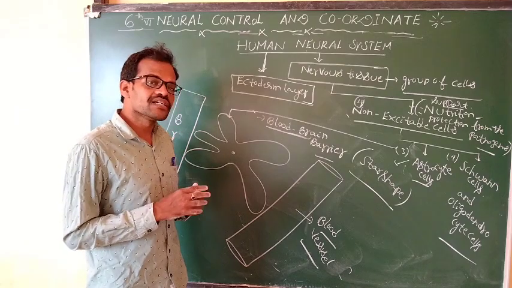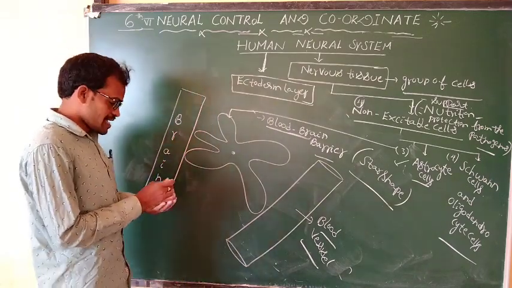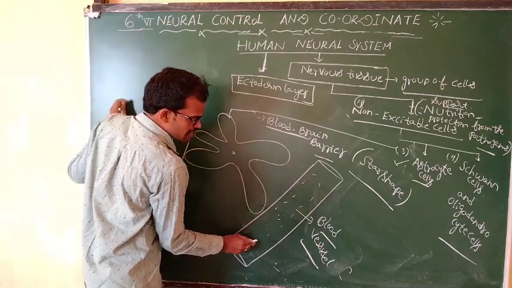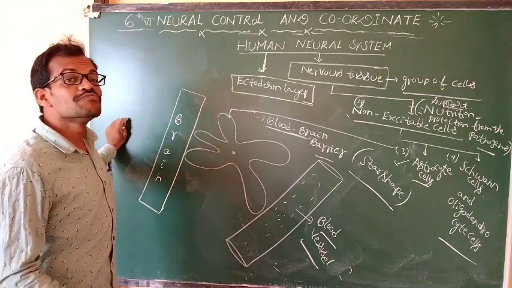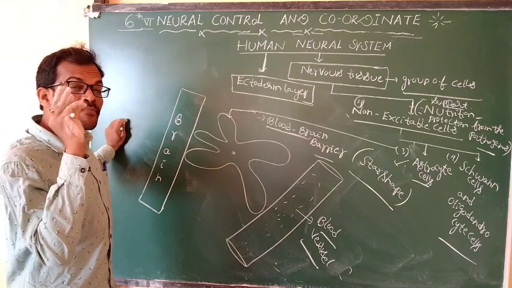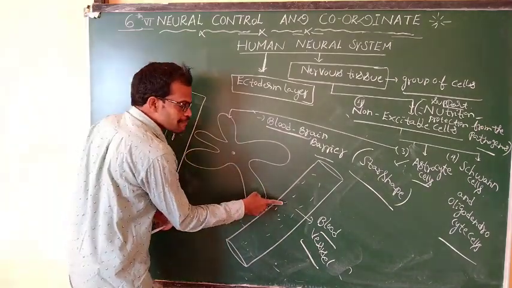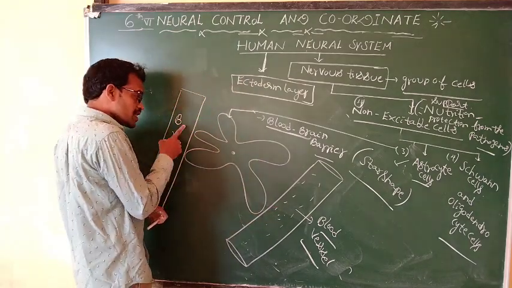For example, the blood vessel carries important nutrient materials, oxygen, hormones, enzymes, proteins, carbohydrates, and vitamins, which are helpful for the brain. The blood vessel consists of different types of useful materials. It is a highly selective membrane, meaning some important, useful molecules are selected from the blood vessels and then travel to the brain.